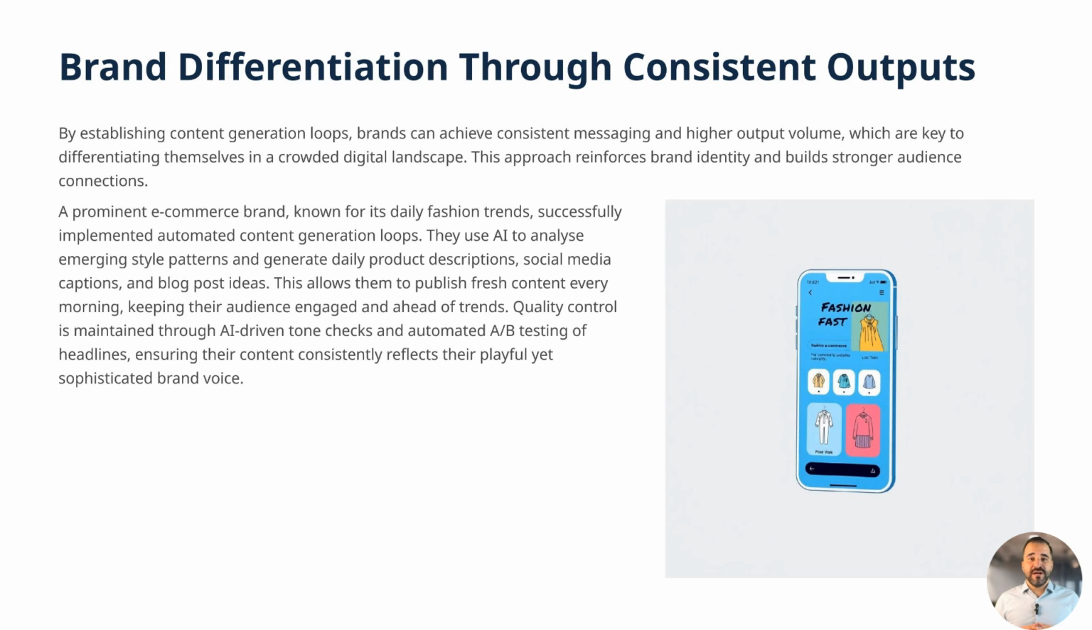For an e-commerce brand, this often begins with AI-powered trend analysis. Machine learning models scan social media, fashion blogs, and sales data to identify emerging style preferences and seasonal shifts. Each morning, automated scripts use those insights to generate fresh product descriptions, highlighting new colors, fabrics, or features, and social media captions tailored for Instagram, TikTok, and Pinterest formats.